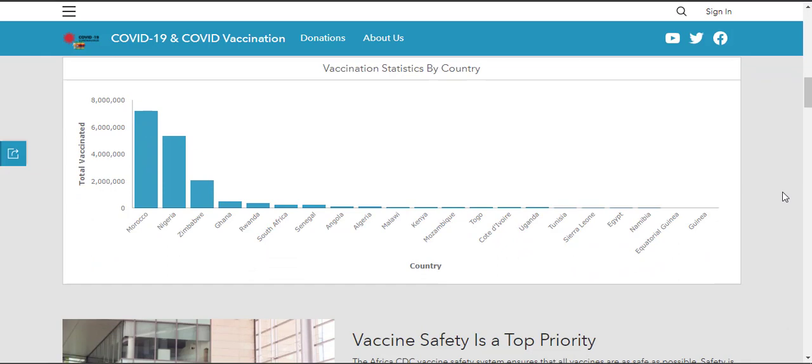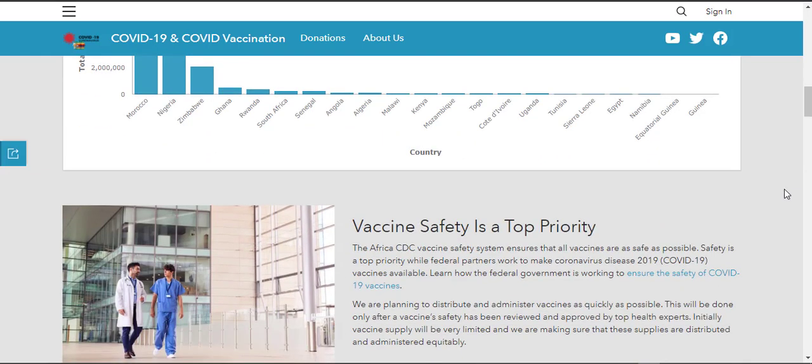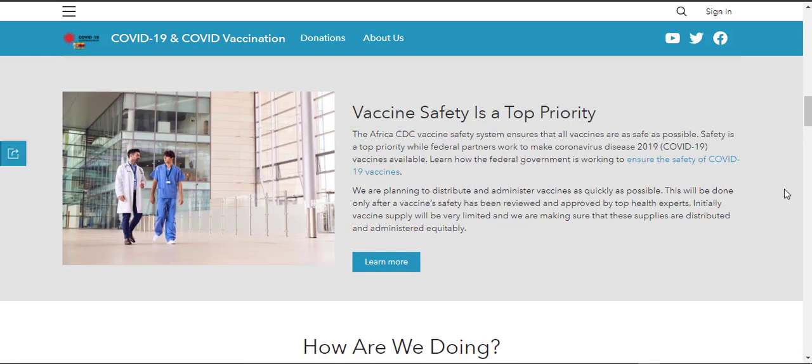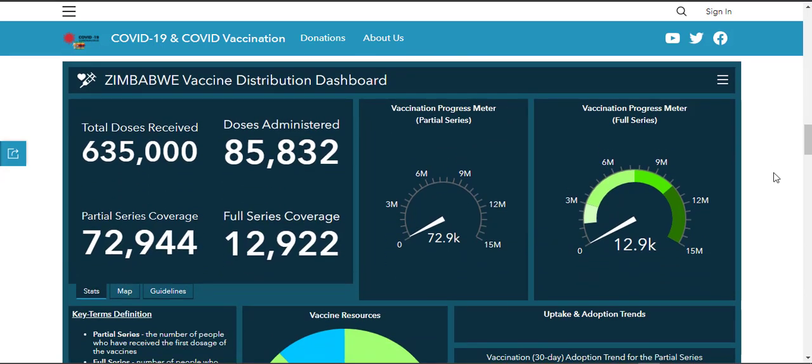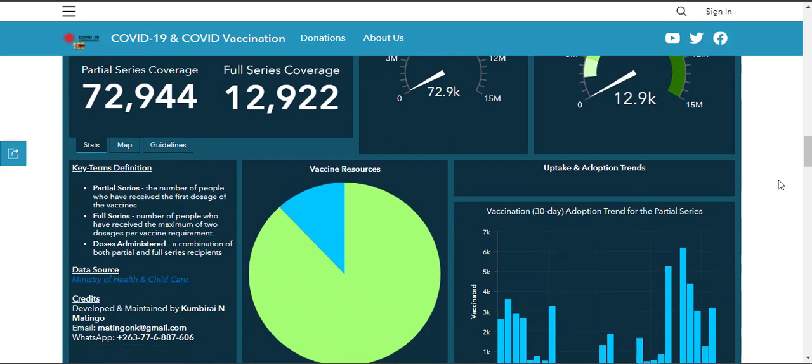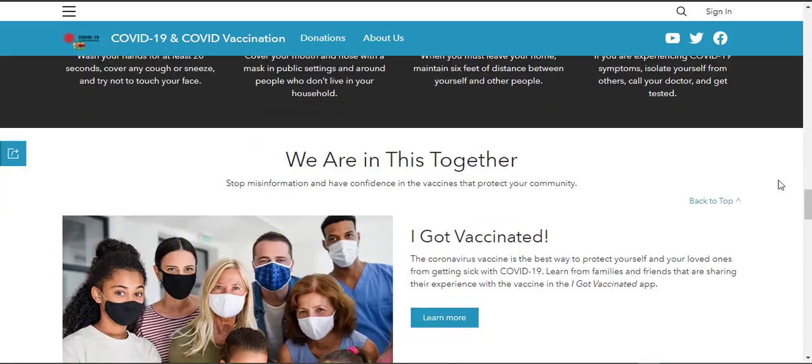We also have a summary statistic of all the countries which have rolled out vaccinations, and we have some details for people who would like to learn more about vaccination. Right here we have a dashboard. I'm going to be explaining this dashboard later on in this video. So we have a dashboard, and we have several apps.